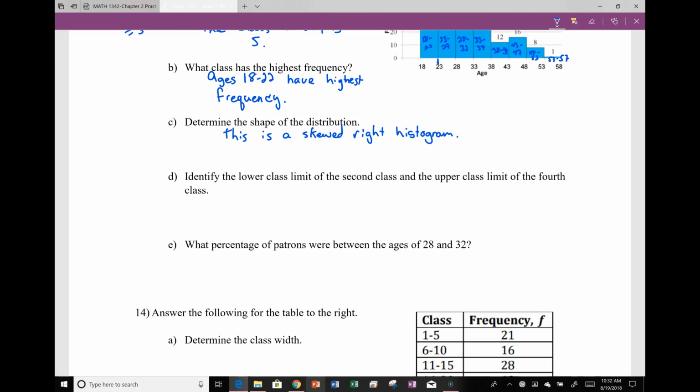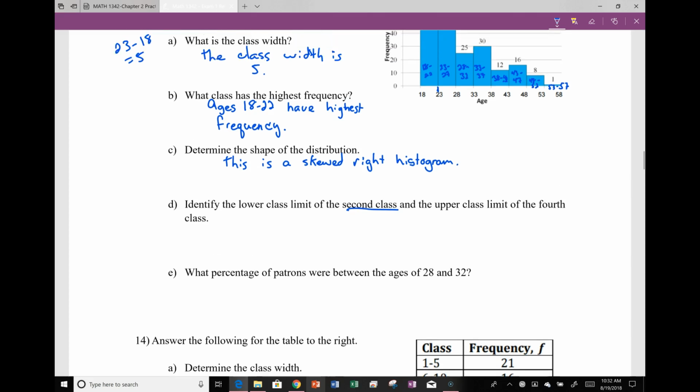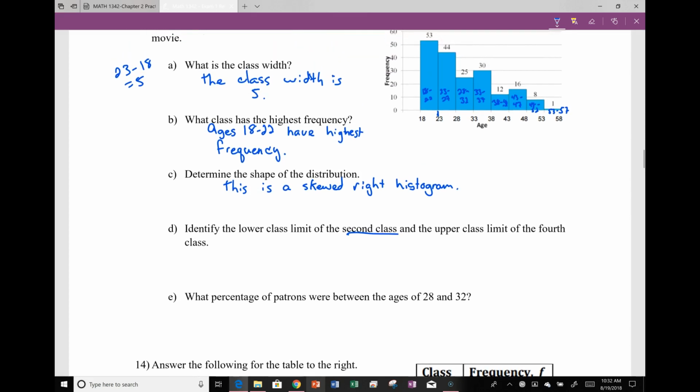Identify the lower class limit of the second class and the upper class limit of the fourth class. So this is two separate parts. Here's class 1, here's class 2, the lower limit is 23. And for the fourth class, 1, 2, 3, 4, the upper limit is going to be 37.